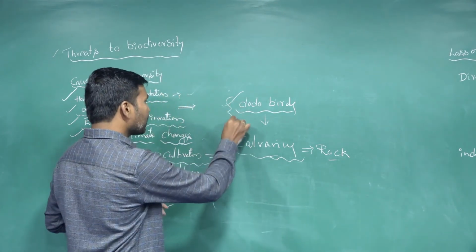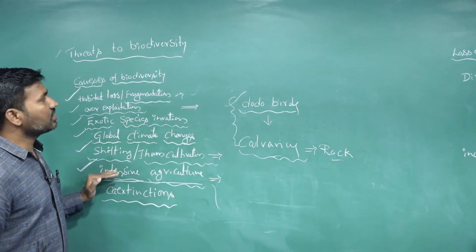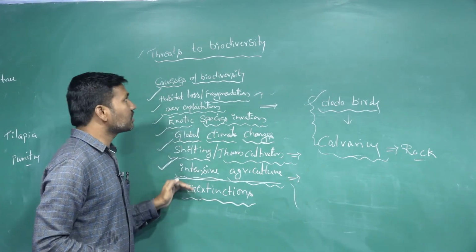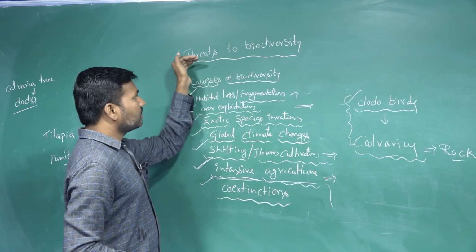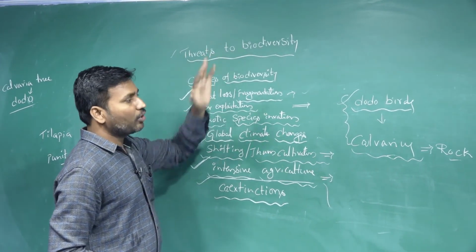So this process is called co-extinction. Like this, these are the different causes of biodiversity loss. Because of these causes, biodiversity loss occurs. These are all considered threats to biodiversity.